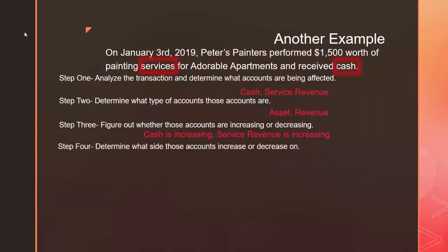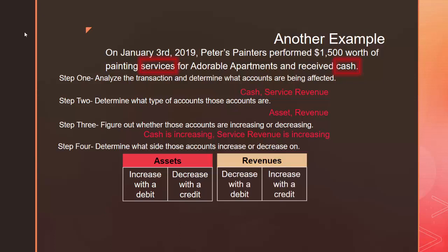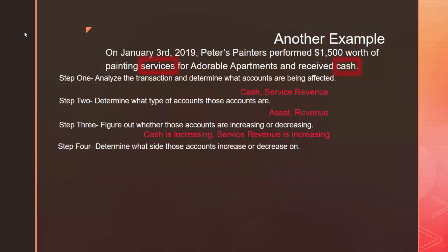So in step 4, we need to determine what side these accounts increase or decrease on. Cash is an asset, increases with a debit, and decreases with a credit. Our other account is a revenue account, and revenues always decrease with a debit and increase with a credit. Now we can move on to step 5. We're going to put it all together and we're going to record the entry.